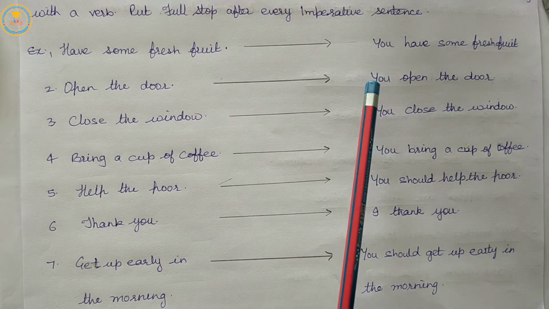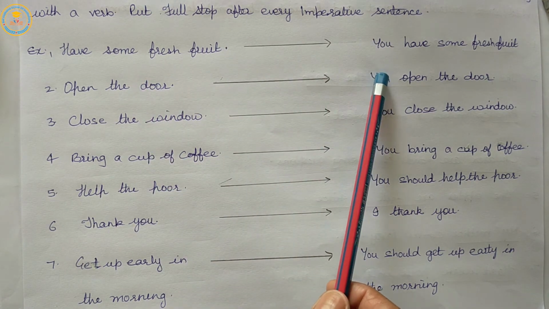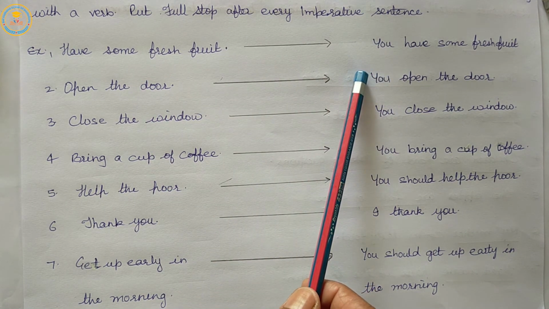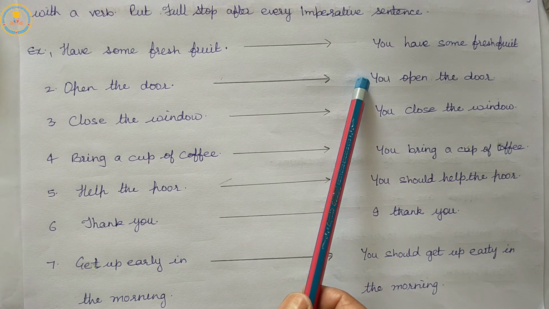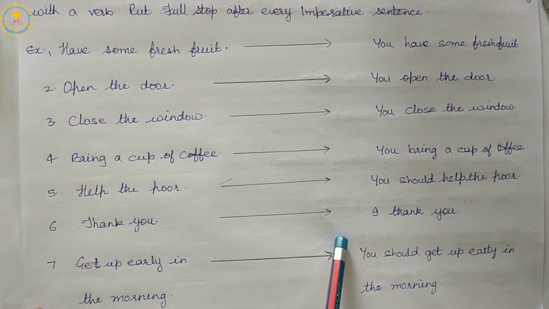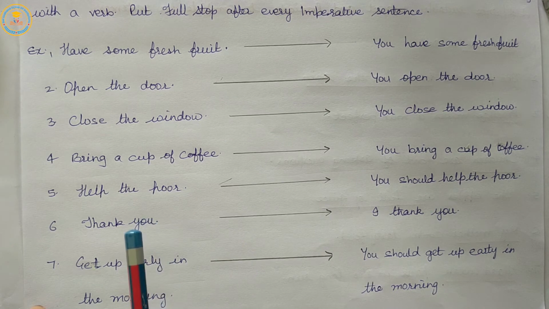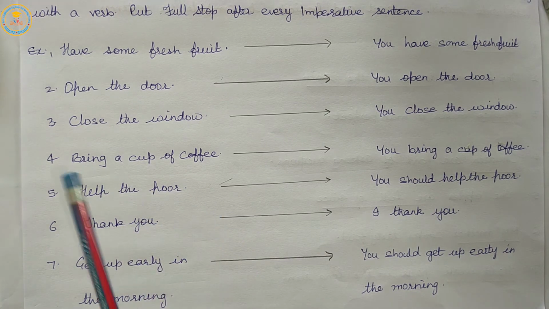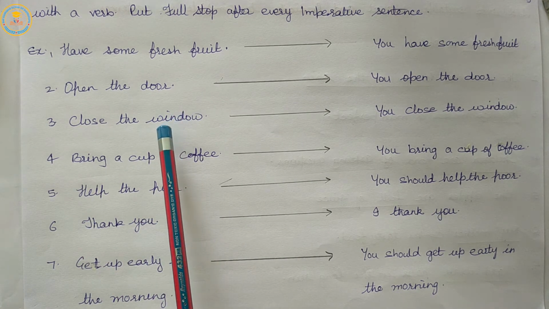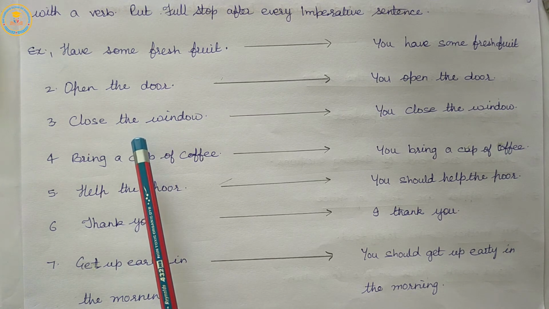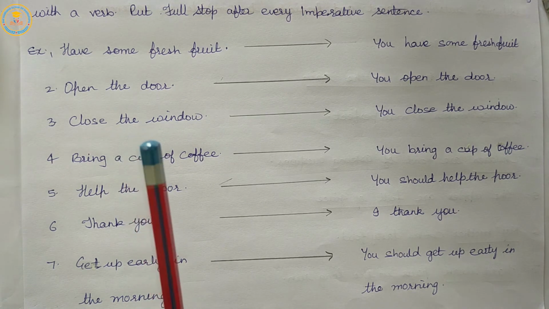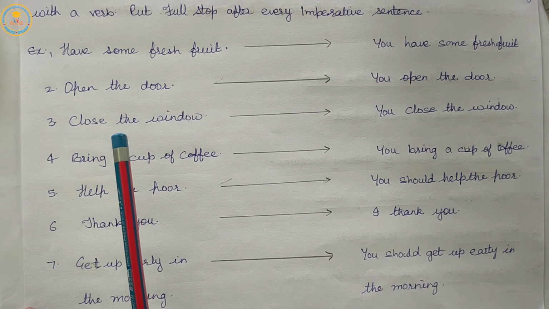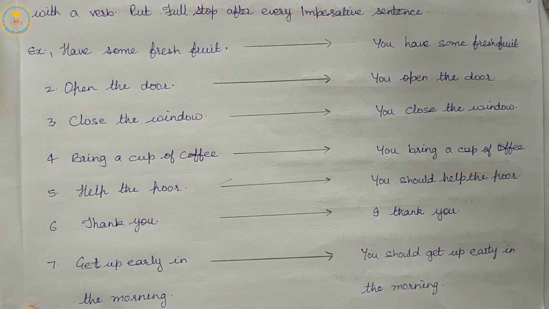The sentences through which we give some order, request or command are called imperative sentences. All these are examples of imperative sentences. In such sentences, the subject is understood and hence not mentioned.